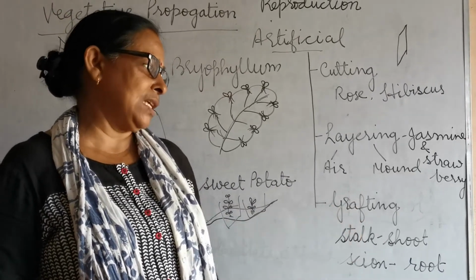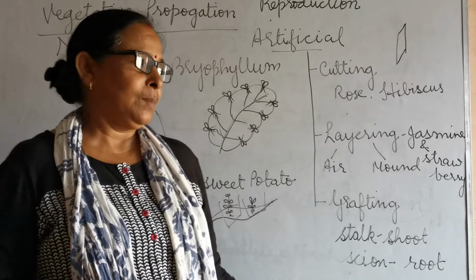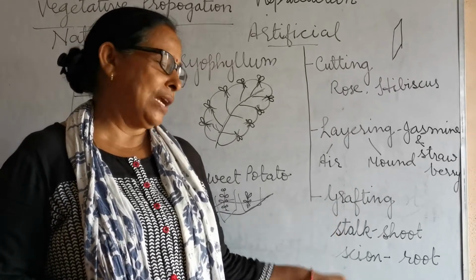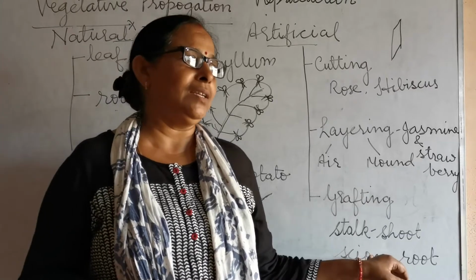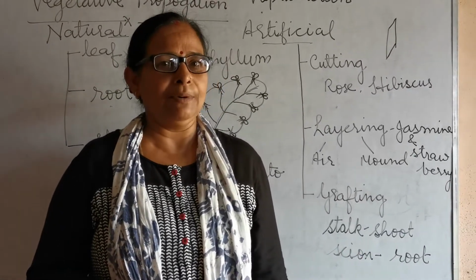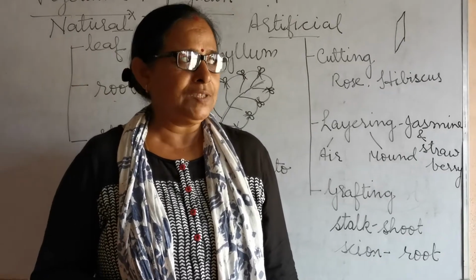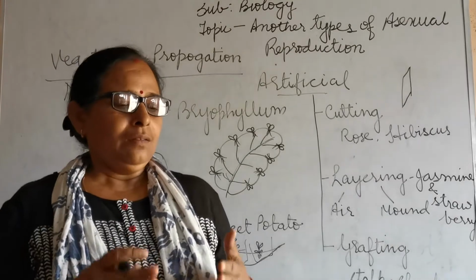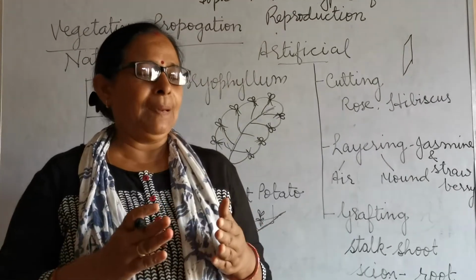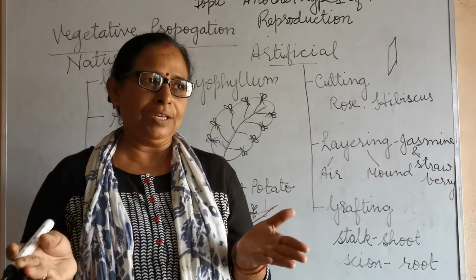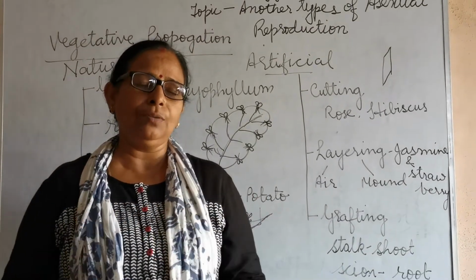Now we are going to discuss grafting. Grafting takes place with the help of stock and scion. Actually in this grafting, we go for artificial hybridization also. Artificial hybridization is the process in which the main plantlets will be gathered together. Two different qualities will be gathered together to give rise to a new plant.